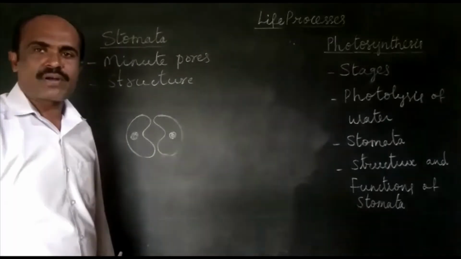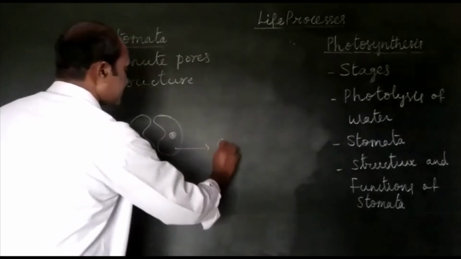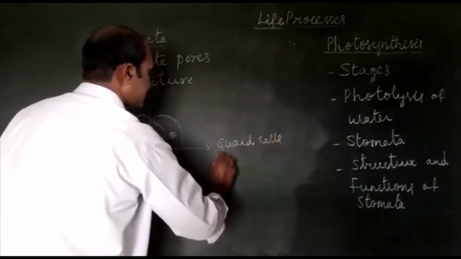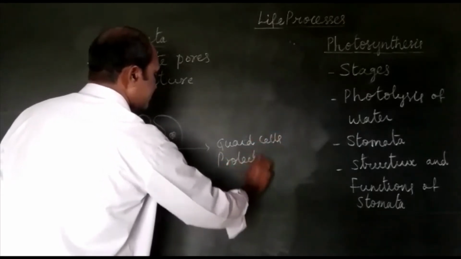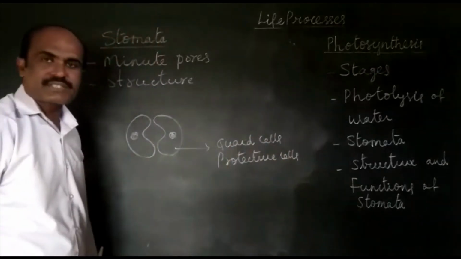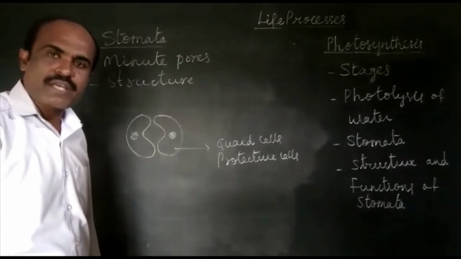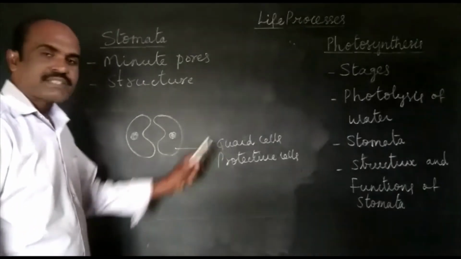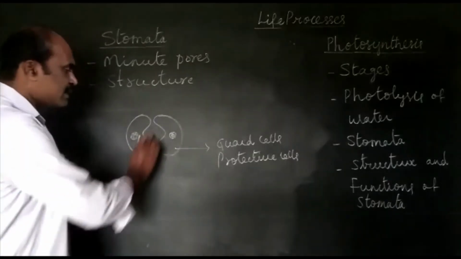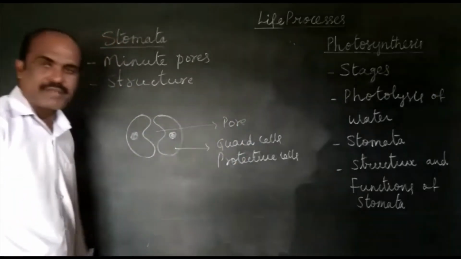These two cells are guard cells or protective cells. Guard cells guard, they protect stomata. So therefore, they are guard cells or protective cells. And in the middle, there is a pore, an opening.